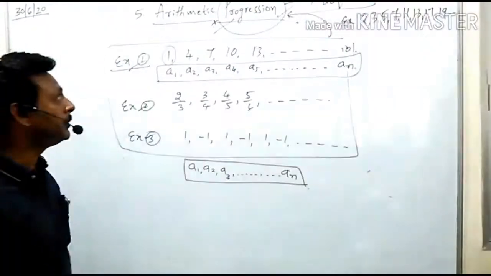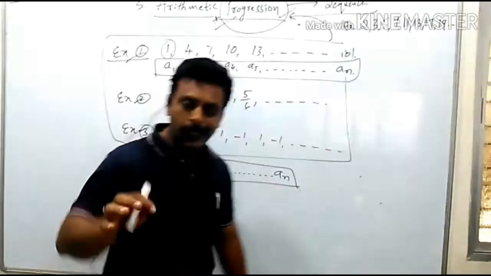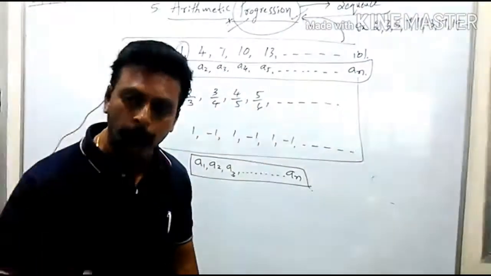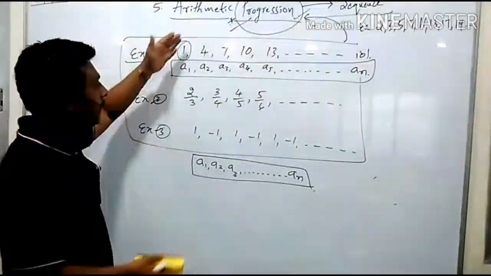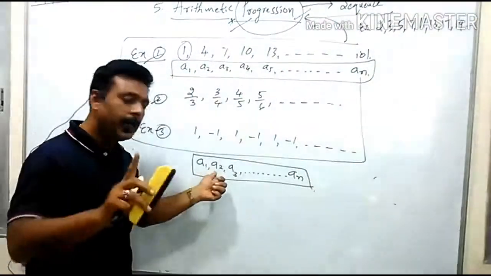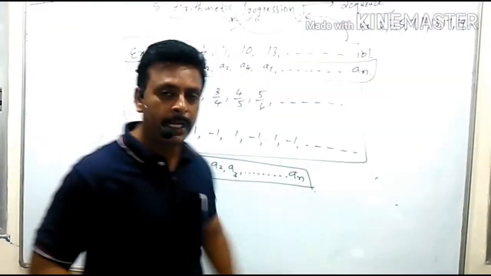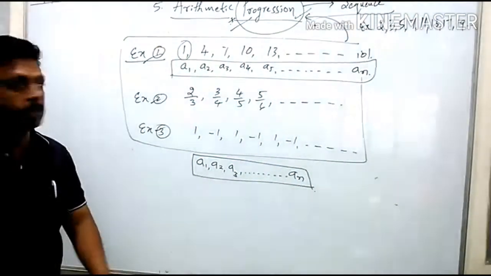So let me come back to progression only. What is progression, we understood? The orderly arrangement of numbers according to a certain definite rule is called a progression. The general form I also said: A1 means first term, comma, A2 means second term, A3 means third term, AN means last term. This is the general form of a progression.